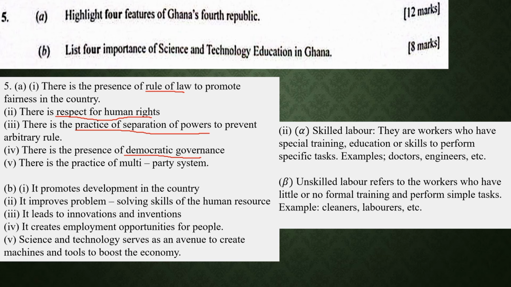The democratic governance here simply means that the country is practicing democracy, where every 4 years people have the chance to elect their preferred candidate to rule the country. And there's also the practice of the multi-party system, where Ghana allows a lot of political parties to participate in elections in the country. And 4B says, list 4 importance of science and technology education in Ghana.